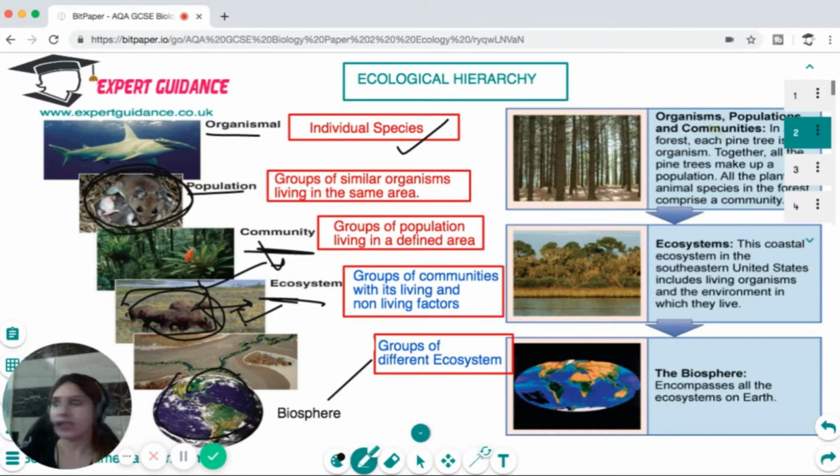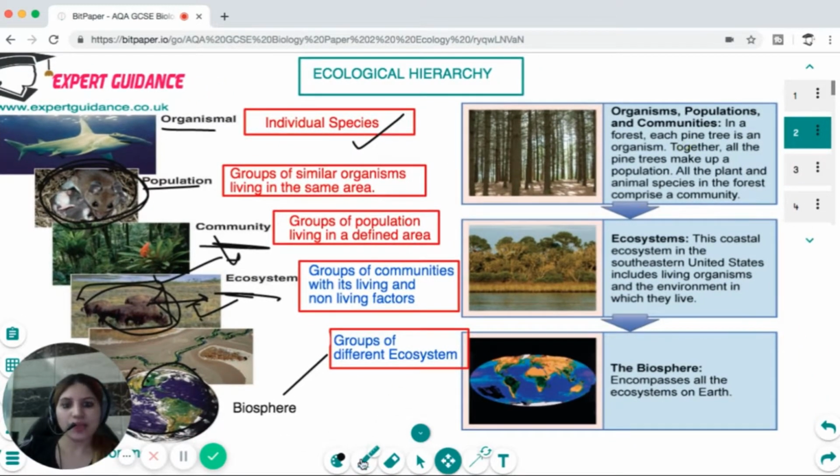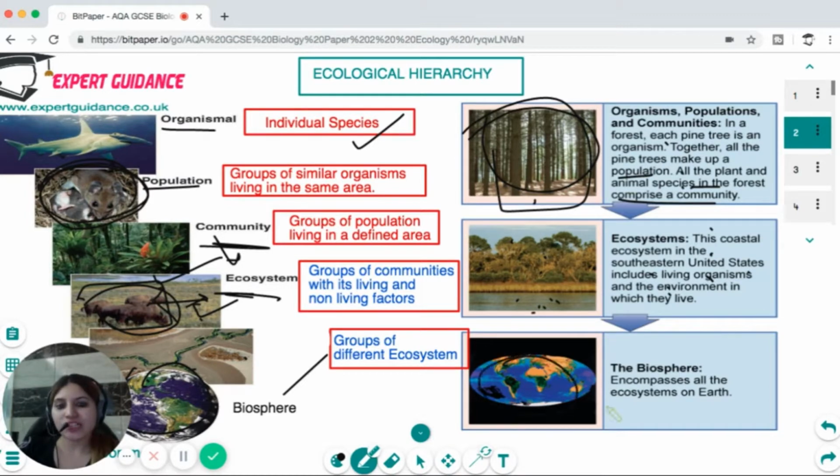So the organism, populations and communities. In a forest, each pine tree is an organism. Together, all the pine trees make up a population, and all the animals and the plant species in a forest make a community. Then all these groups of communities form an ecosystem. This coastal ecosystem in the southeastern United States includes living organisms and the environment which they live in, which includes the air, water, soil, and the biosphere encompasses all the ecosystems on the earth. So you should know what is the difference between the population, community, and an ecosystem.